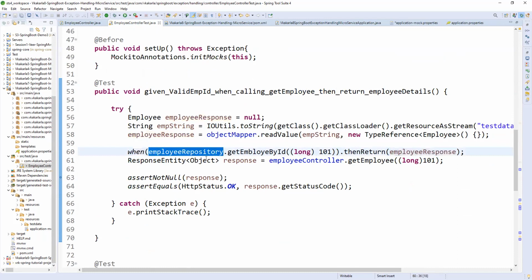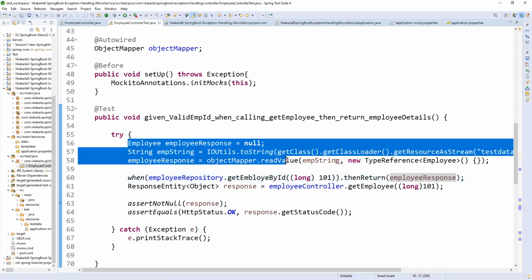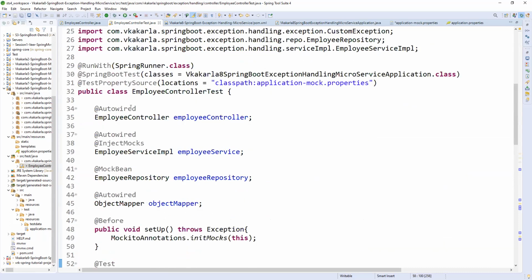So this is a mock, and it will not hit the database. If it does not hit the database, we need to provide some dummy response. That is what I prepared here. How I am preparing it, I will tell you now.